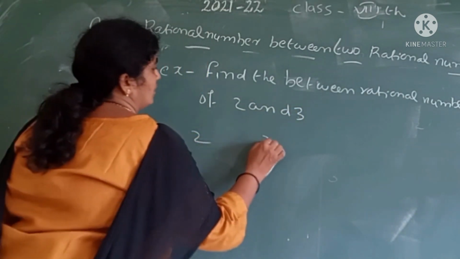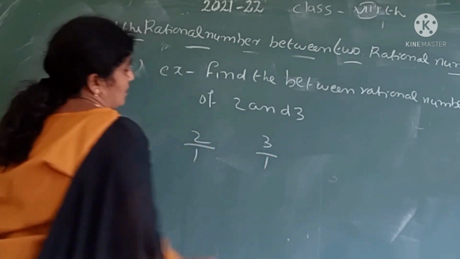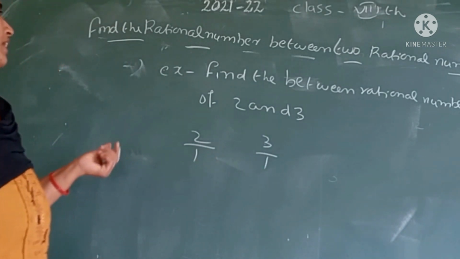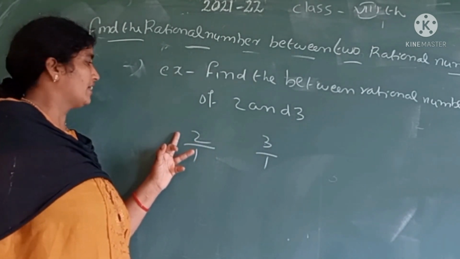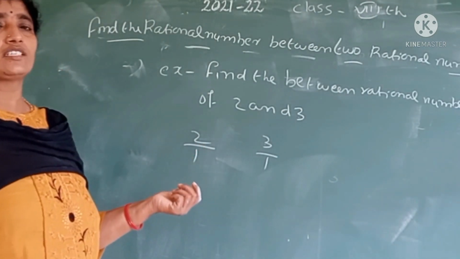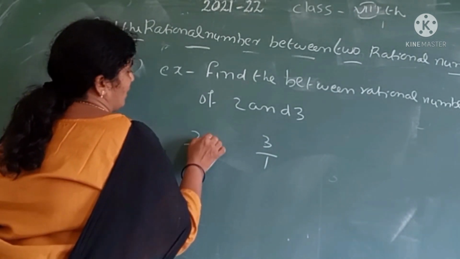Here the denominator is nothing, so we can take 1. We can multiply the same number with numerator and denominator, then we get like fractions, that means same denominators. Here I will multiply with 5.